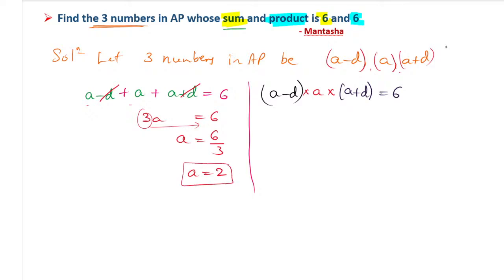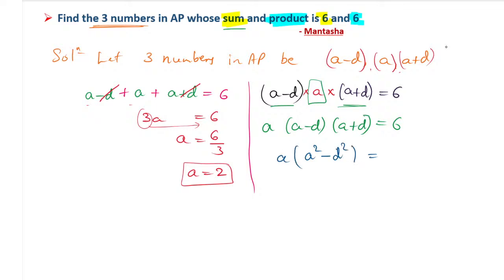Three ones are three, three twos are six. So A value will become 2. Now that A value you can substitute here. But before substituting, I will make a note. This A I am taking outside. This and this I will multiply. It is like A minus D into A plus D. What is A minus D into A plus D? You know the identity, A minus B into A plus B formula. It is nothing but A square minus D square. So it is A into A square minus D square, that is equal to 6.